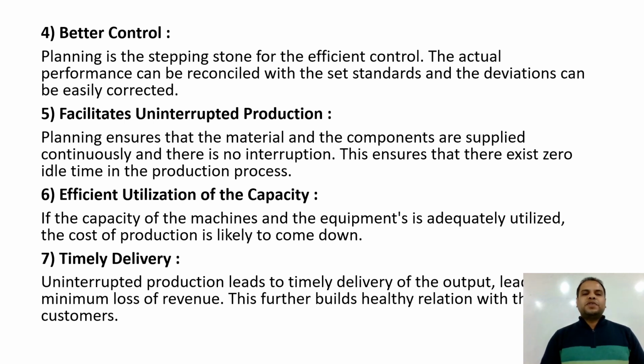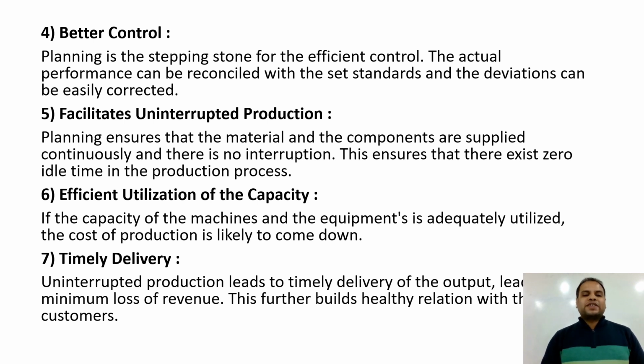Coming to the next objective, facilitates uninterrupted production. Planning ensures that the material and the components are supplied continuously and there is no interruption. This ensures that there exists zero idle time in the production process. It means machine and human both do not sit idle during the production process. Now the next objective is efficient utilization of the capacity. If the capacity of the machine and equipment is adequately utilized, the cost of production is likely to come down.